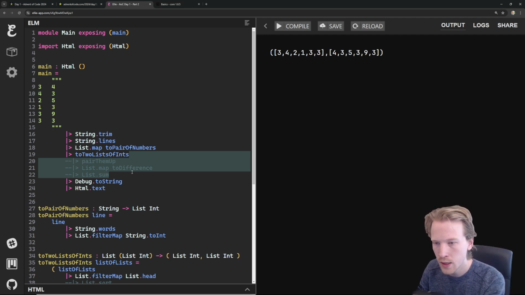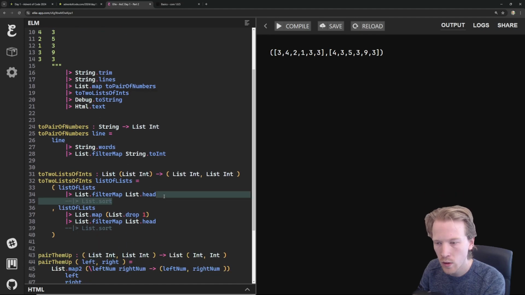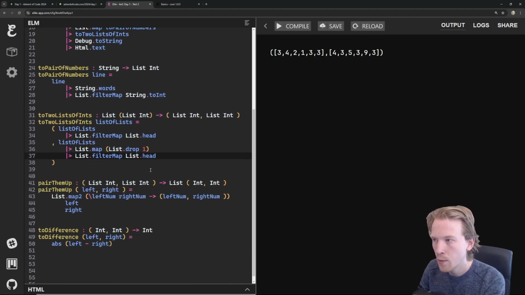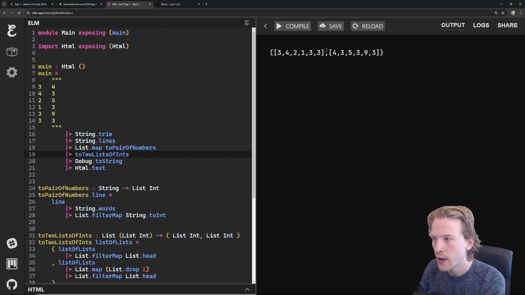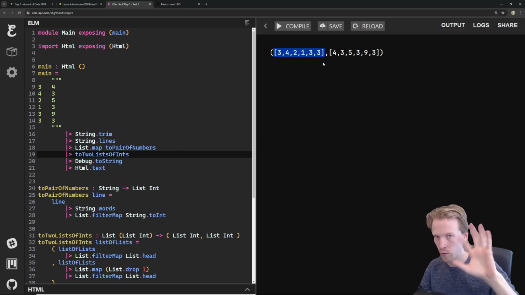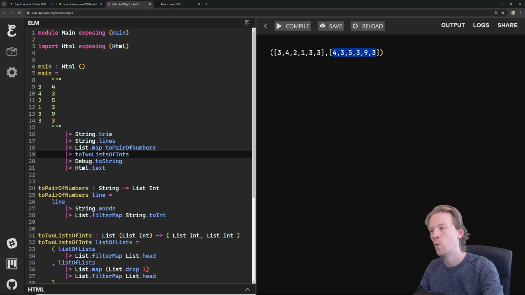So I'm just going to delete this, and I'm going to delete the sorting too. And what we're going to do is we are going to find the number of occurrences for each number in the right list. And hopefully that can just be a lookup where we can loop through the list. We can tally up how many times we see a number. And then our algorithm, our little formula that we're going to write, is going to work its way left to right through the first list